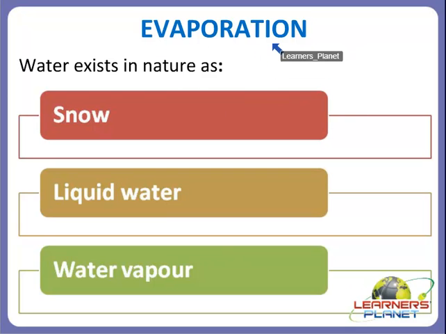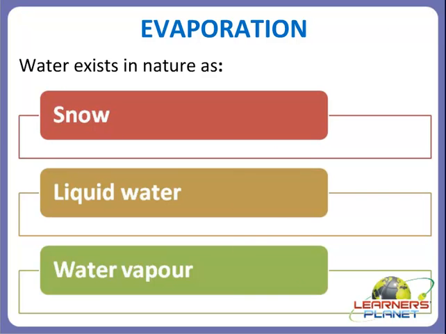So the first one is evaporation. Children, water exists in nature in three forms, that is as snow, as liquid water and as water vapor. Right? So water exists in nature in three forms, the solid one, the liquid one and the gaseous one. And the examples are snow, liquid water and water vapor.